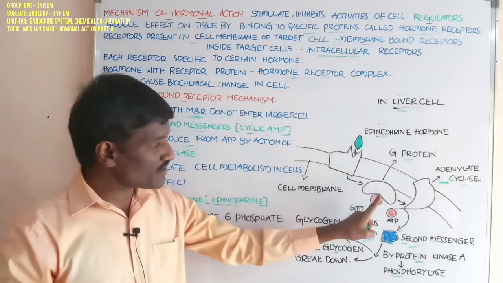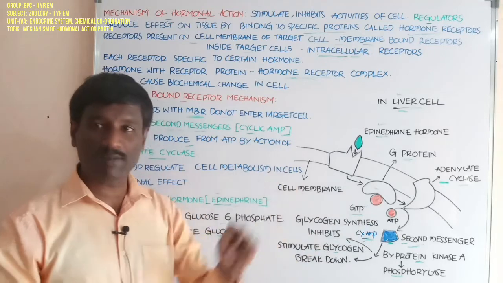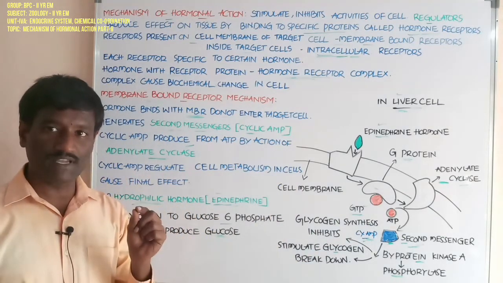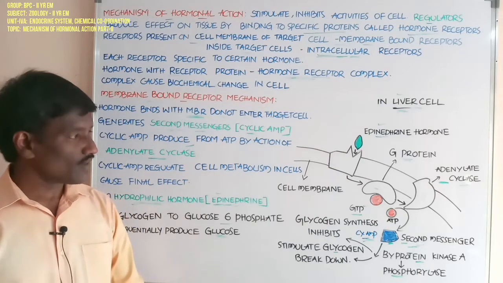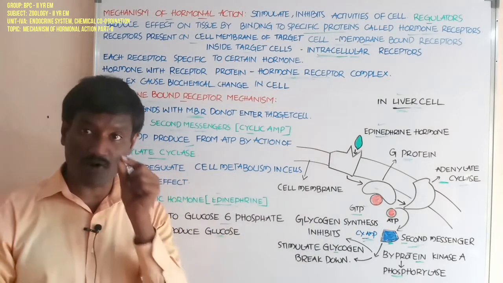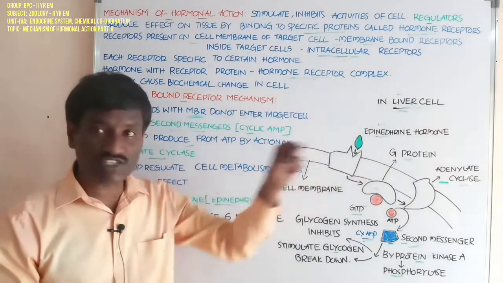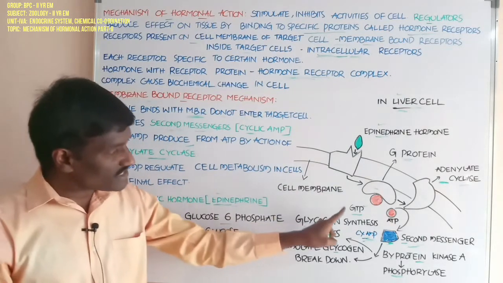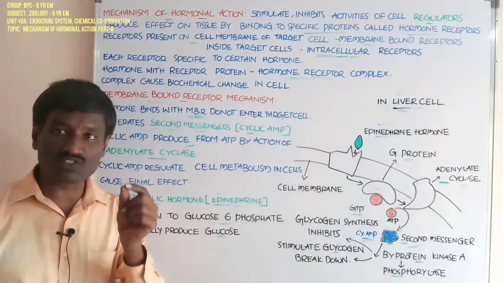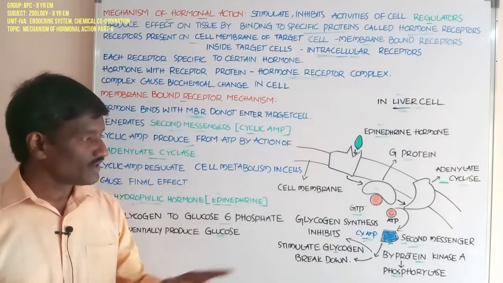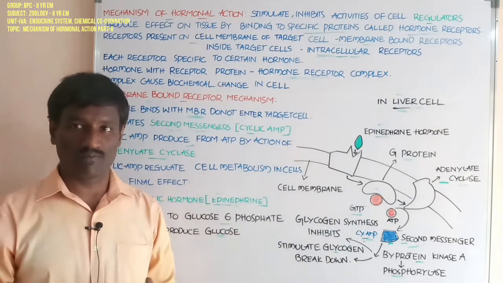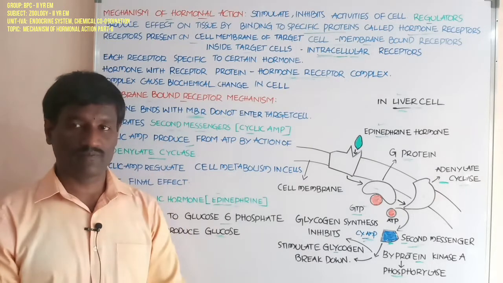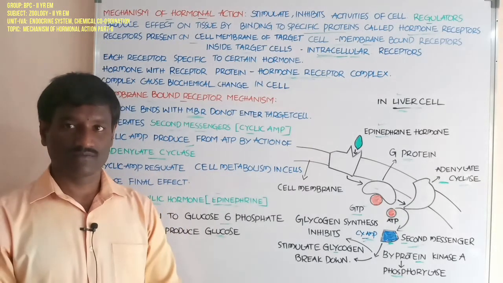The G protein binds with GTP, guanosine triphosphate. GTP is an energy storage molecule present in the cell, like ATP.